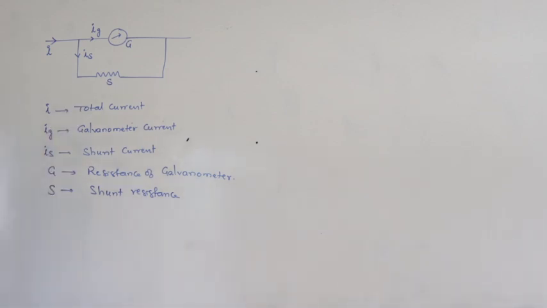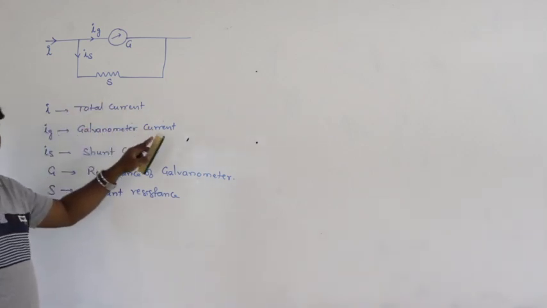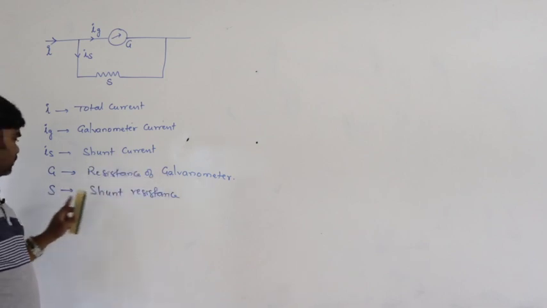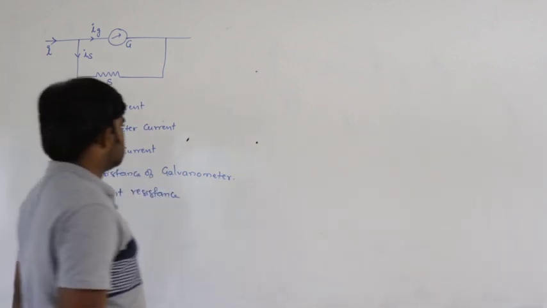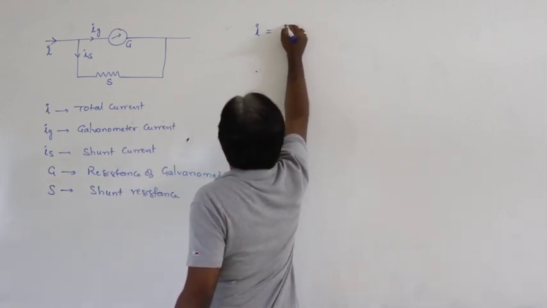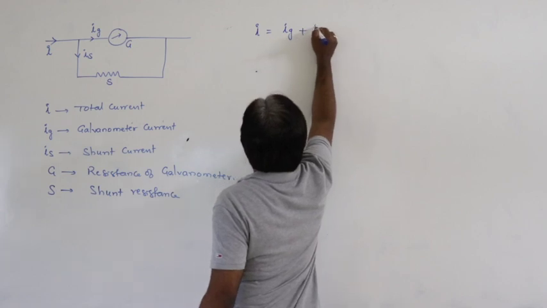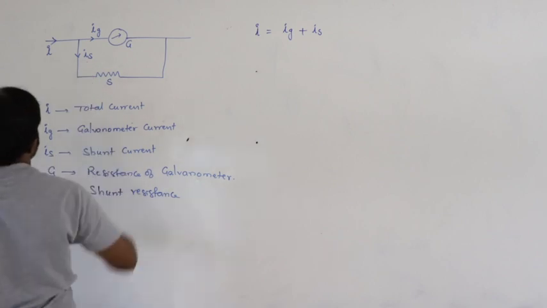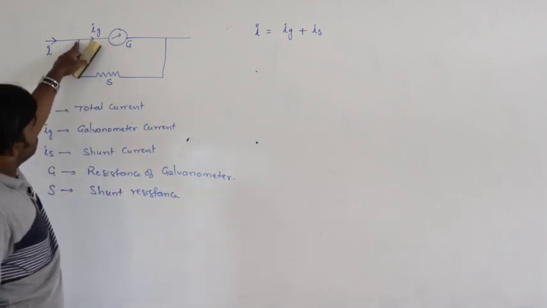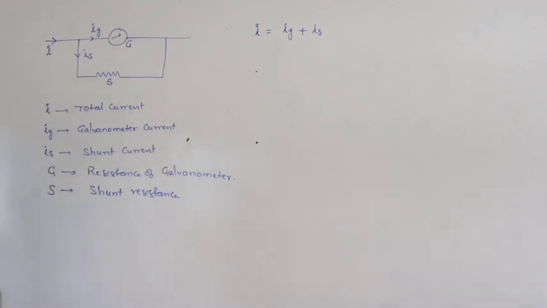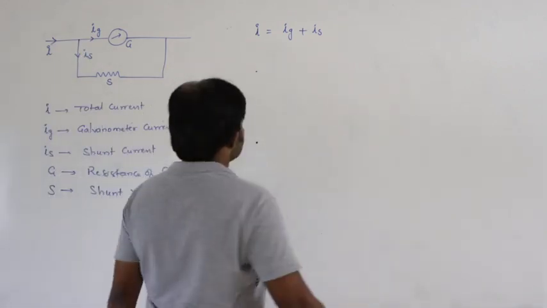So I is the total current, Ig is the galvanometer current, Is is the shunt current, G is the resistance of the galvanometer and S is the shunt resistance. Now from Kirchhoff's junction law we can write I = Ig + Is. The total current towards the junction equals the sum of the currents away from the junction.